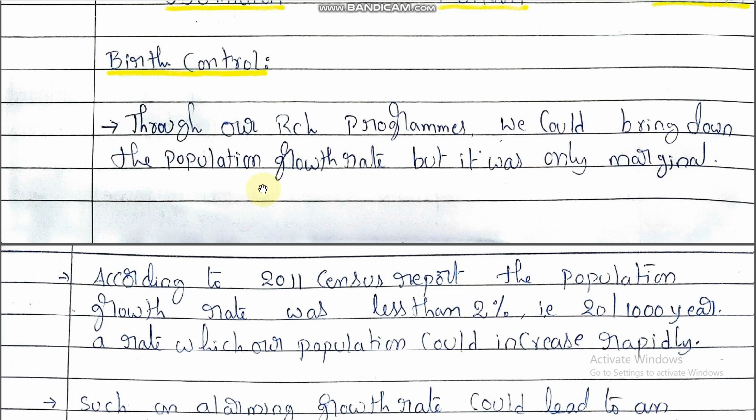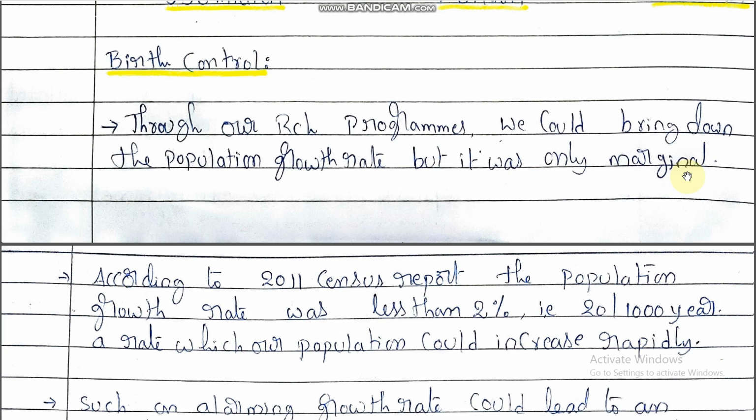We created different types of awareness among the people, as we discussed earlier: awareness of pregnancy, the postnatal period, the prenatal period. So we could bring down the population growth rate, but it was only marginal.